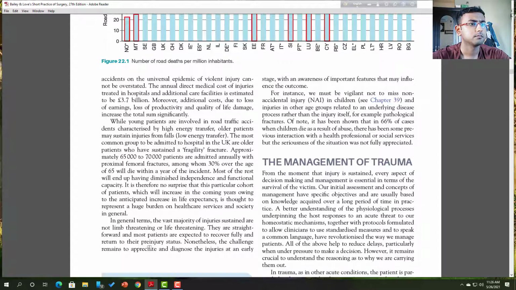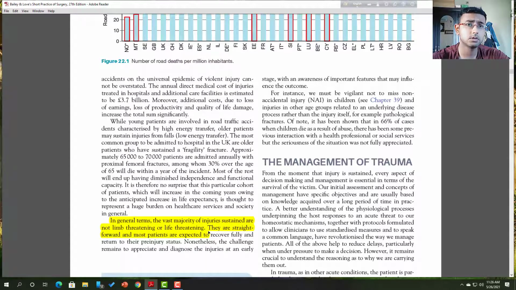In general, the vast majority of injuries sustained are not limb threatening or life threatening. So if a patient has trauma, it is not necessarily deadly or fatal.